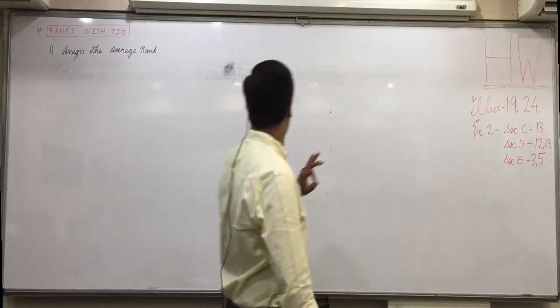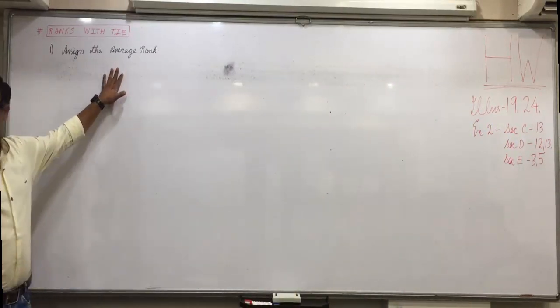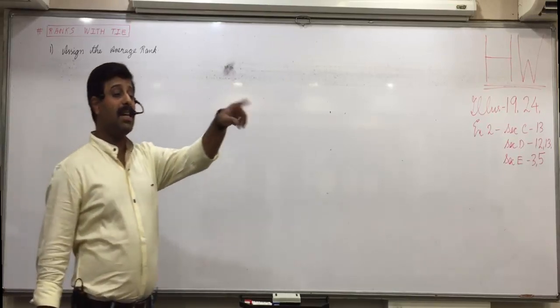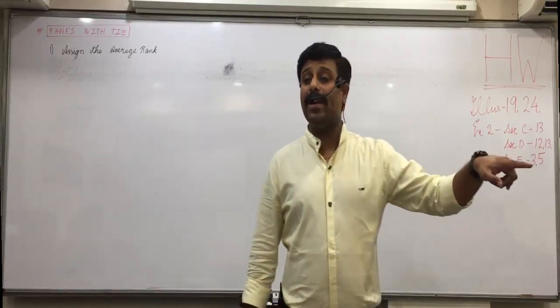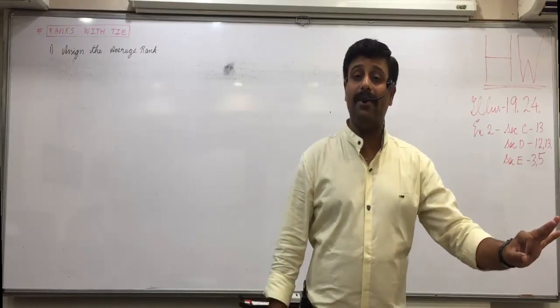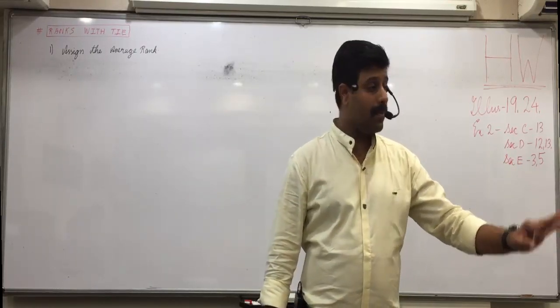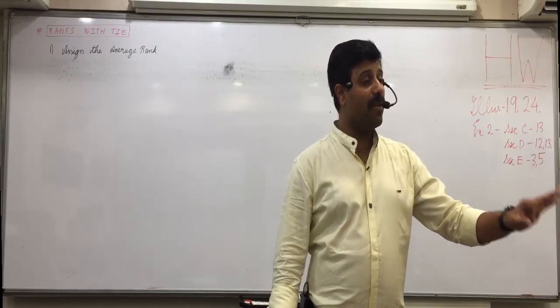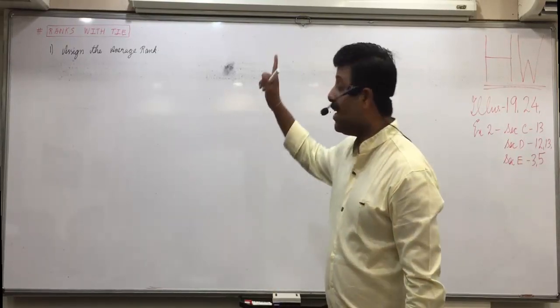No. The rule is assign the average rank. 3 plus 4? 7 divided by 2? 3.5. Rushil also you will give the rank of 3.5. Dave also you will give the rank of 3.5. Assign the average.